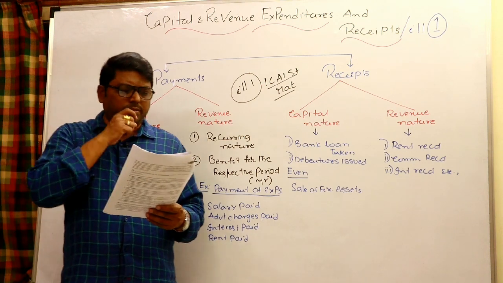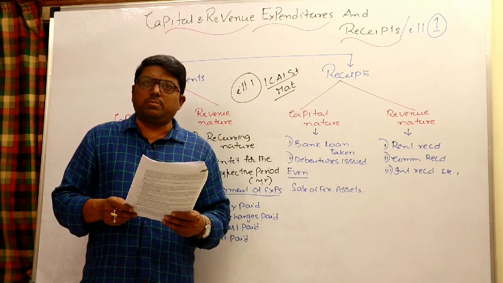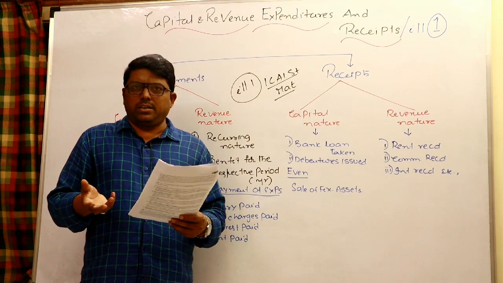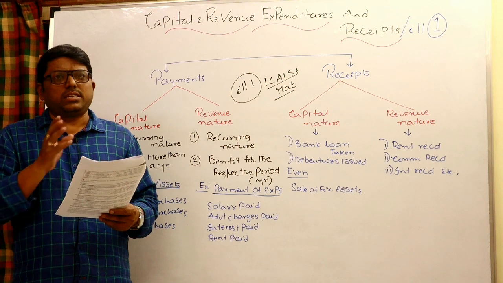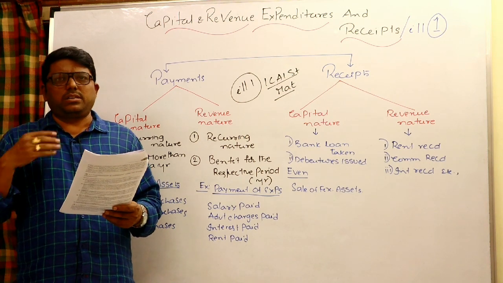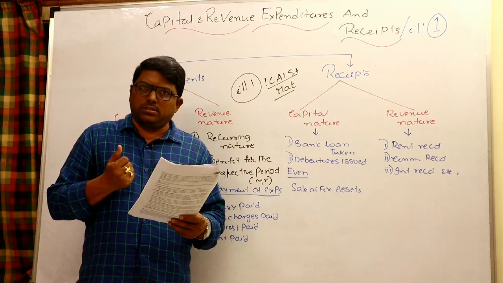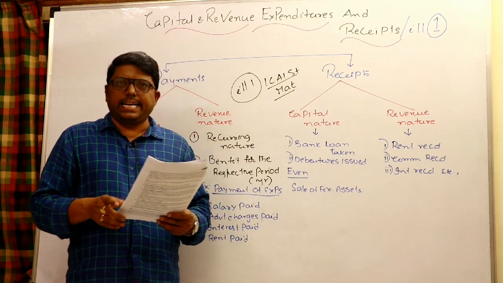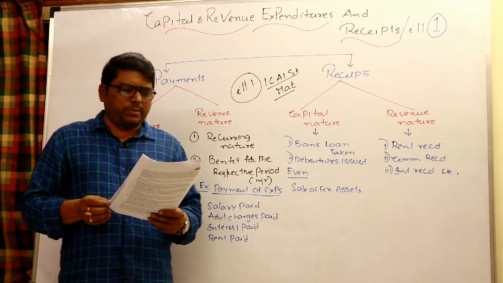Seventh, expenditure in connection with obtaining a license for running a cinema theatre is a capital expenditure. True, because it is not of a recurring nature. Without getting a license I cannot carry on my cinema theatre, so to run it I definitely have to pay the license charges. It is to be paid only once, so it is like an intangible asset. You can write it off over a period of time. It is a capital expenditure.